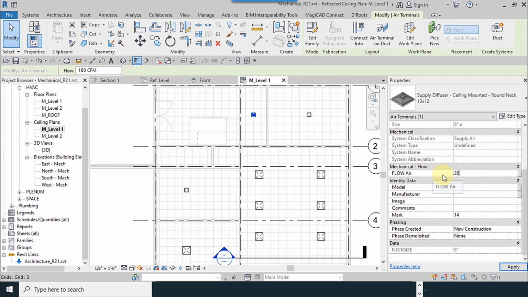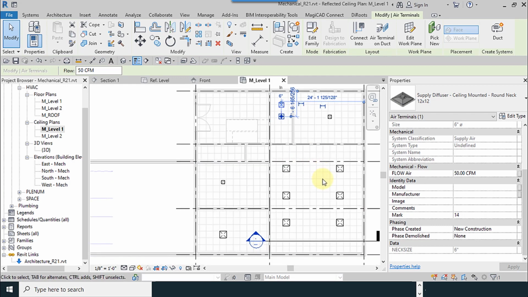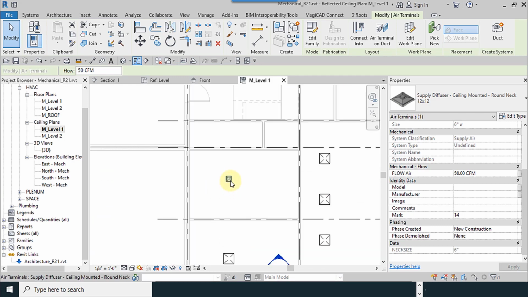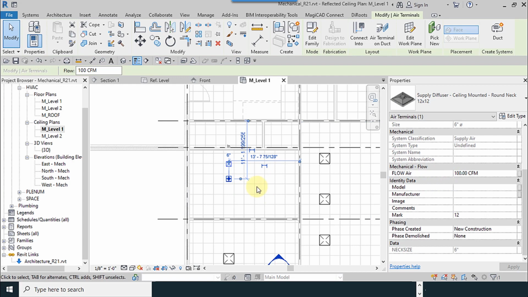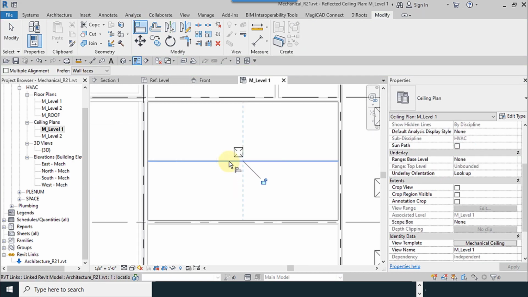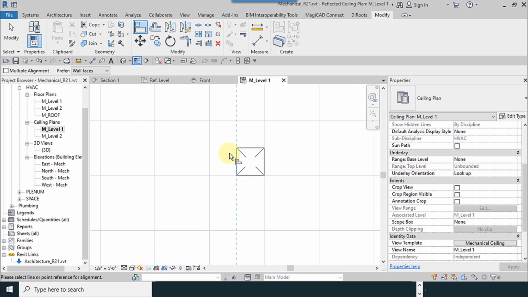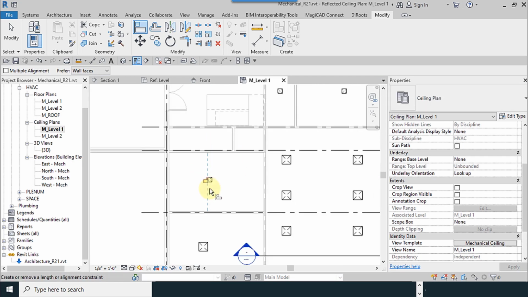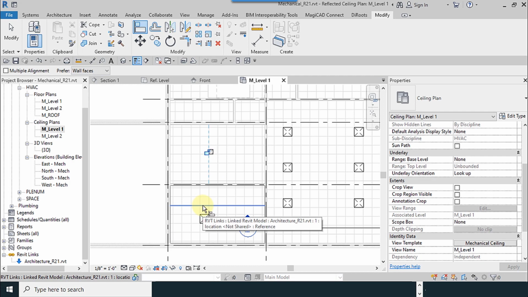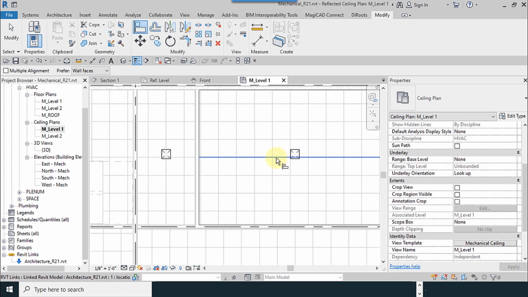and 50 for here, and 100 is enough for here. So we align all of them like this by this one. It is better that they are aligned.